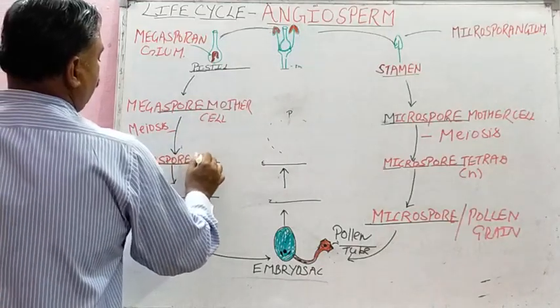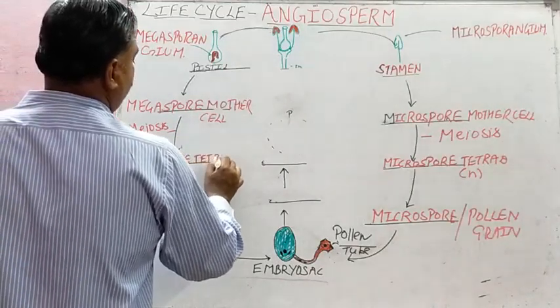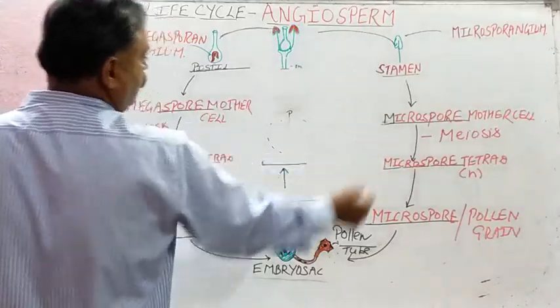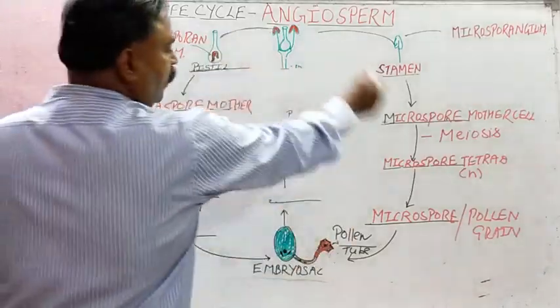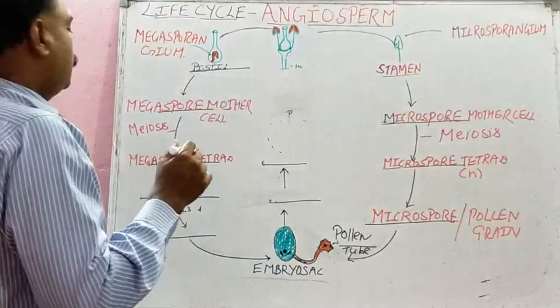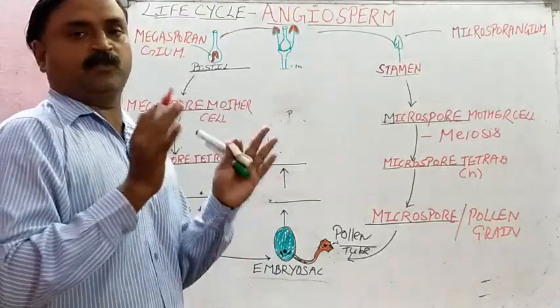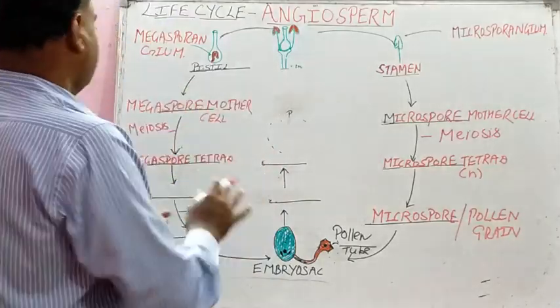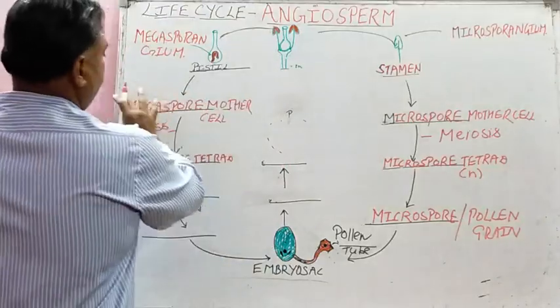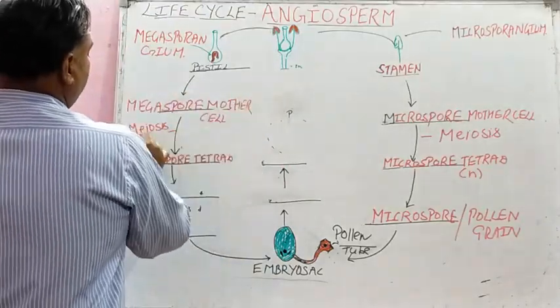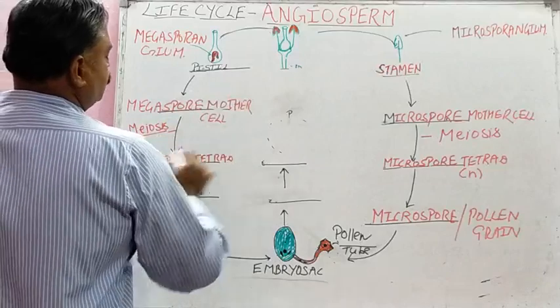Student, in 11th class you have to only study all these words. You have to do rote learning of all these words, and you will observe in theory in class 12th bio in detail. You will observe how the megaspore mother cell by meiosis divides and produces megaspore tetrad.